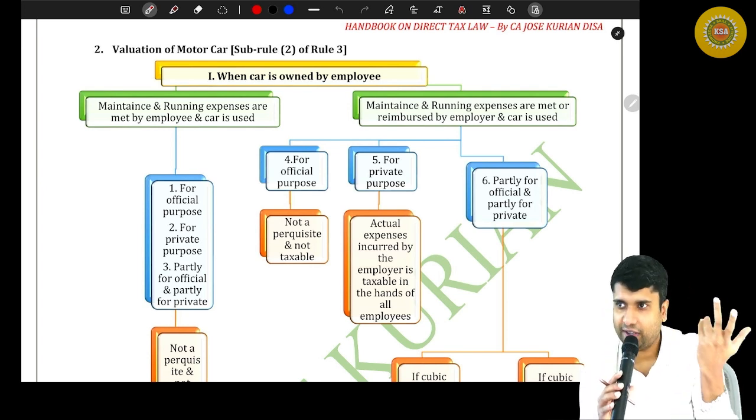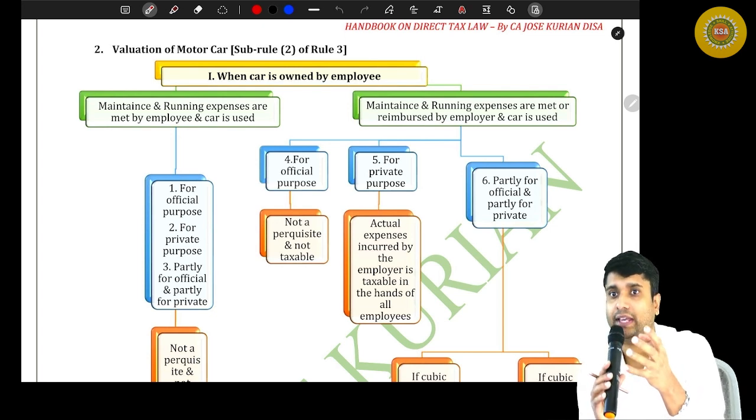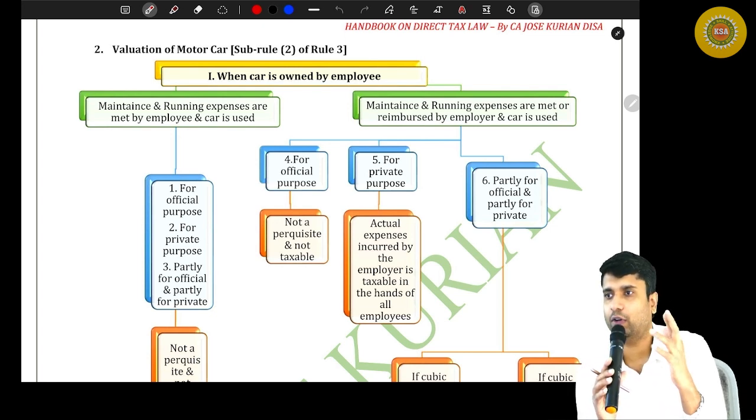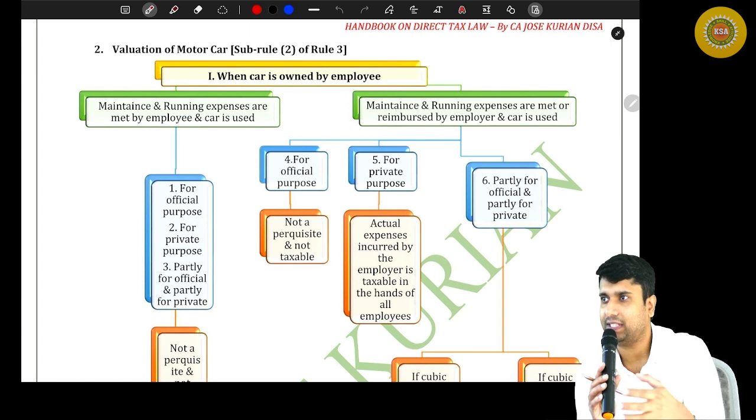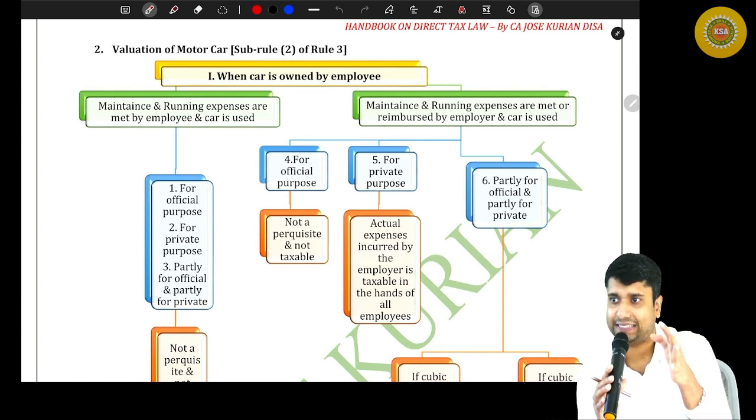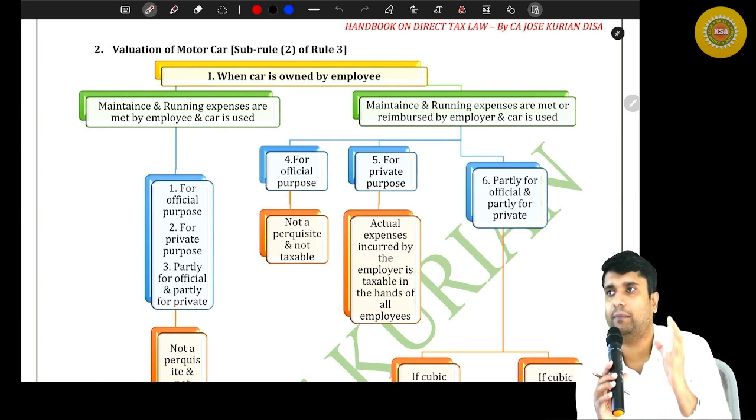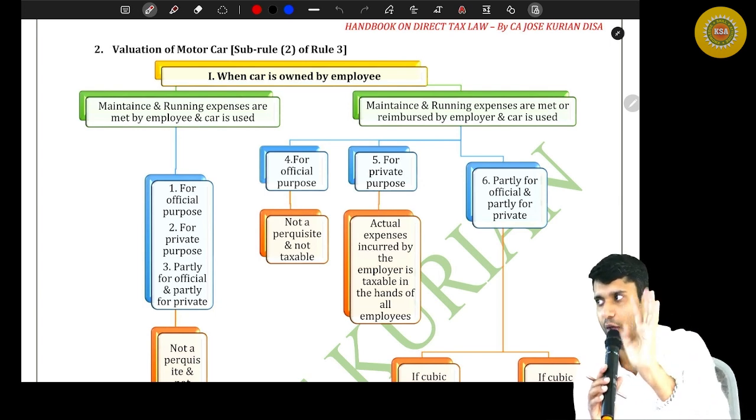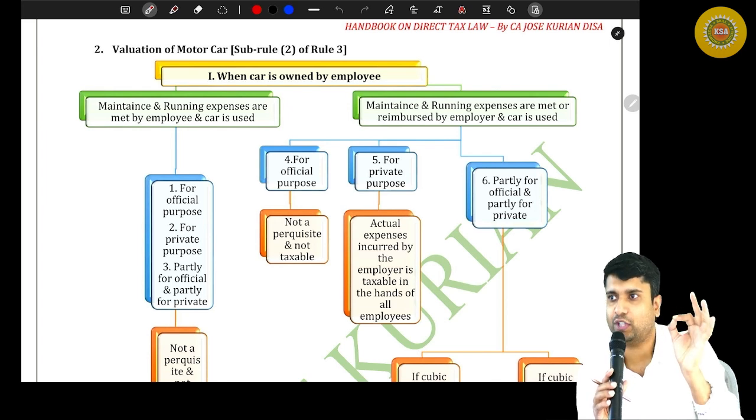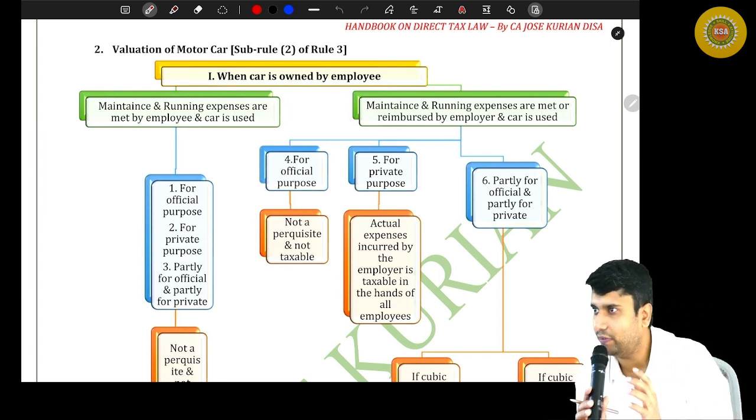Rather, what the employer does is, the employer gives this motor car to the employee and the employee can use it for his official purpose, personal purpose, and he can mix up official purposes as well as personal purpose. In such a case, what exactly are the benefits enjoyed by the employee? How do you value the benefit enjoyed by the employee? That's what we are about to discuss. Are you all with me?